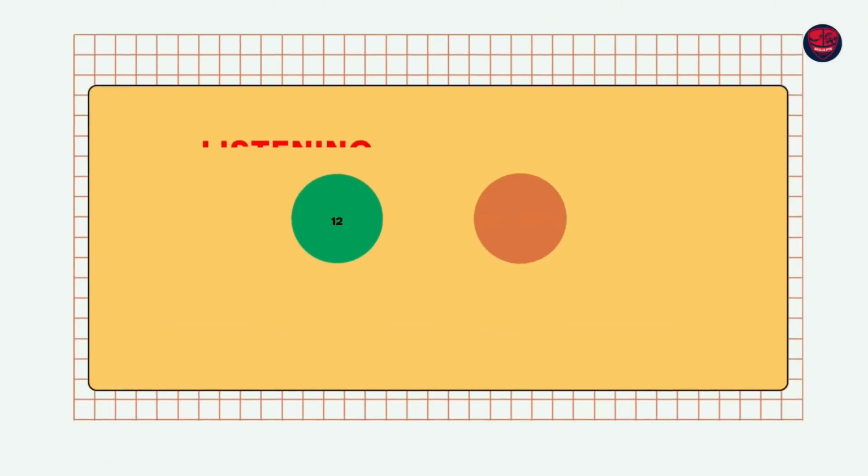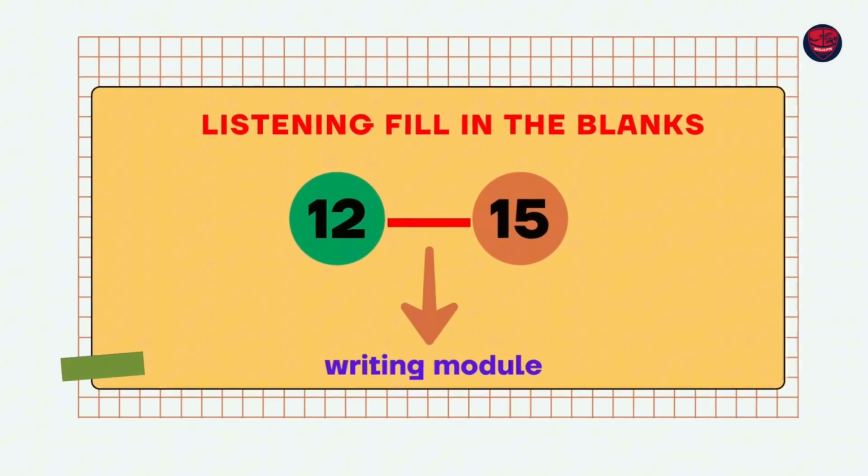The next is listening, fill in the blanks. 12 to 15 marks you can expect from this section towards your writing module, and this is where the problem starts because people have poor listening skills. They hear everything but they don't make a connection. When you don't make a connection, you just write whatever you listen.